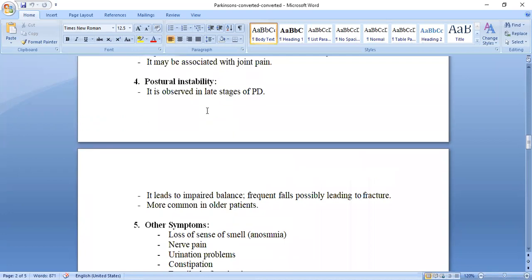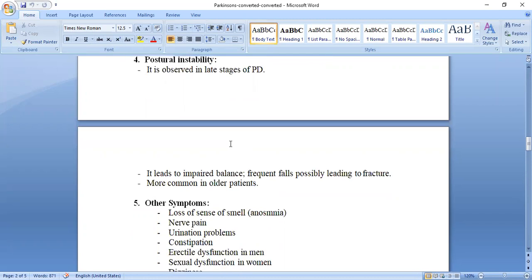Due to that instability, the individual can't stand, can't move. That is the postural instability. Due to that imbalance, the individual will frequently fall and there may be chances of accident or fracture.